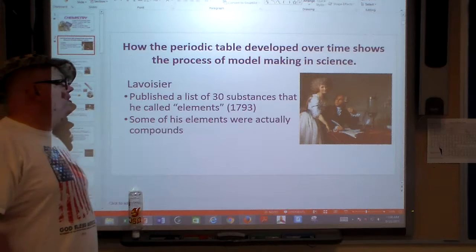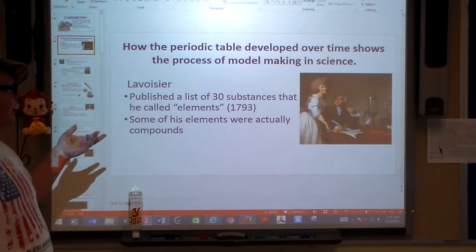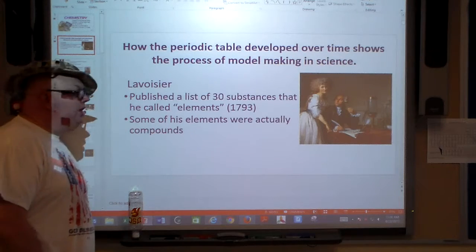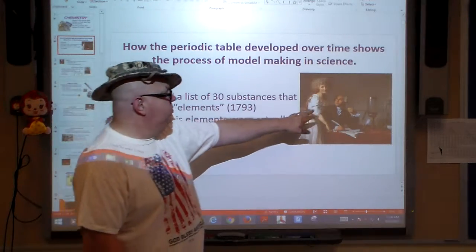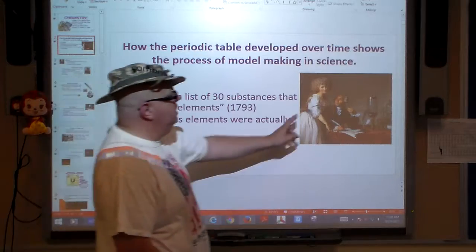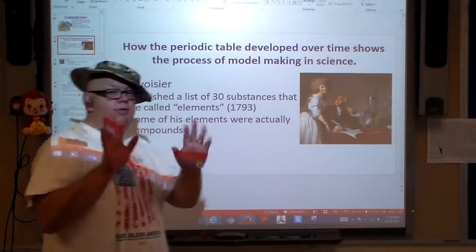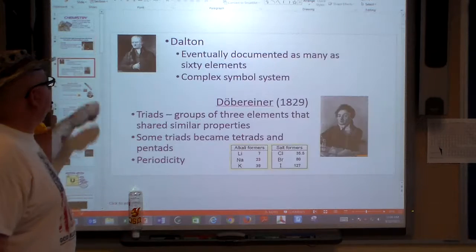The first dude, Lavoisier, published a list of over 30 substances he called elements in 1793. But this dude did lose his head in the French Revolution. He is there with his wife. Yeah, their hookup story was quite interesting. But some of his elements were actually compounds.